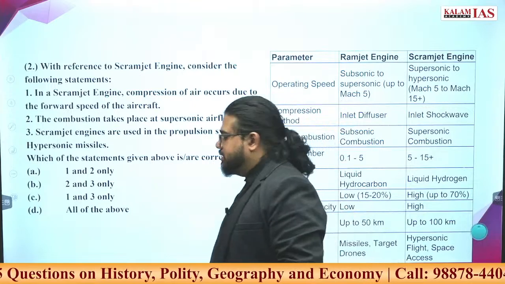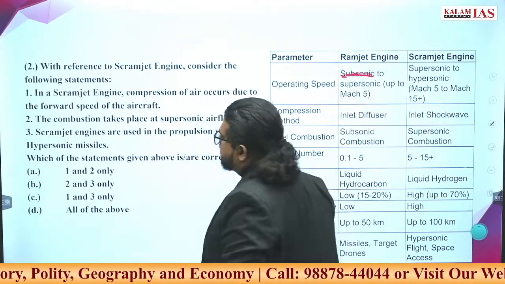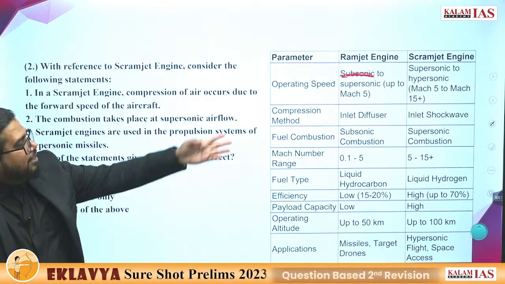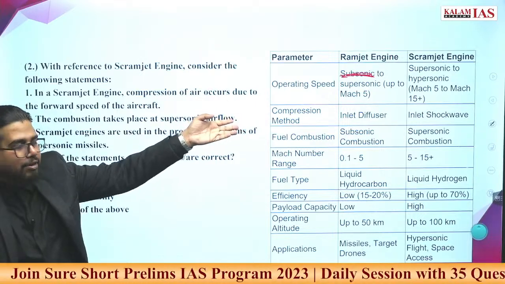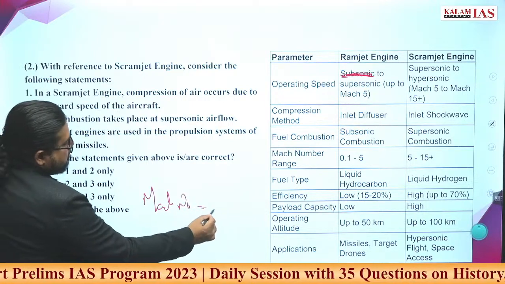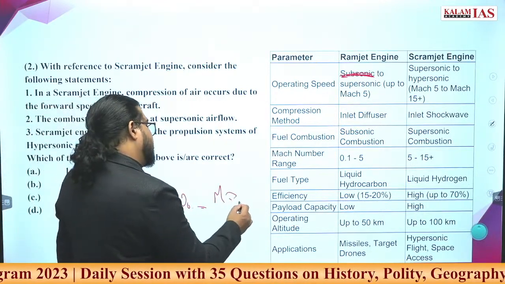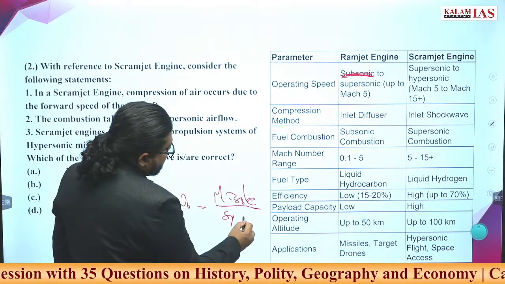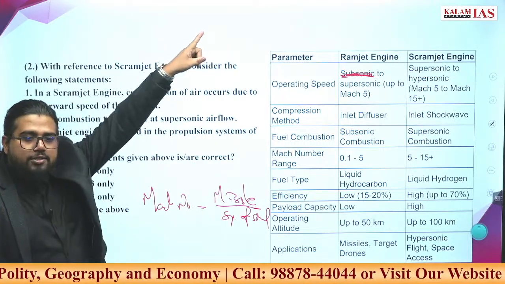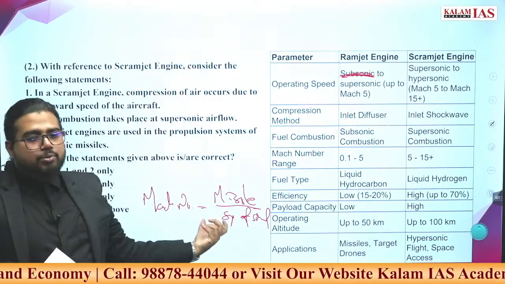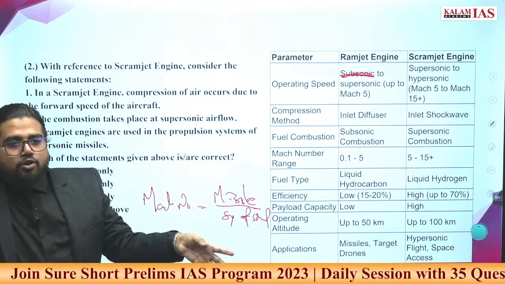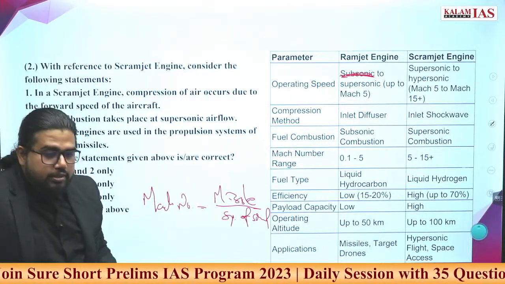This is the detailed comparison. Here subsonic is not there. These are basically all supersonic engines, up to Mach 5 or Mach 6. What is Mach number? It is the speed of the missile divided by the speed of sound in that medium. If it is going at a higher altitude, at that temperature and pressure, what is the speed of sound? That will define the Mach number, not the normal temperature speed of sound.